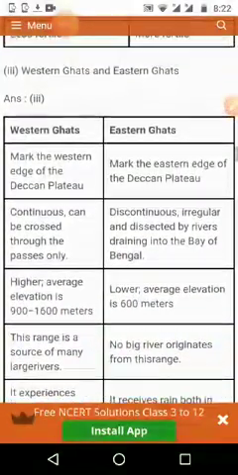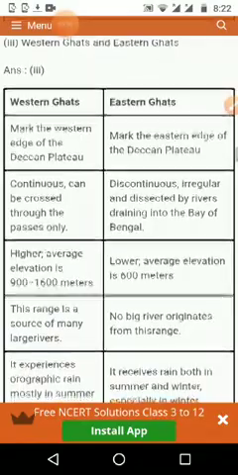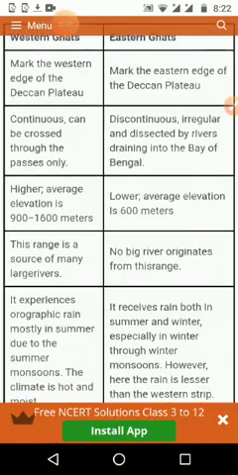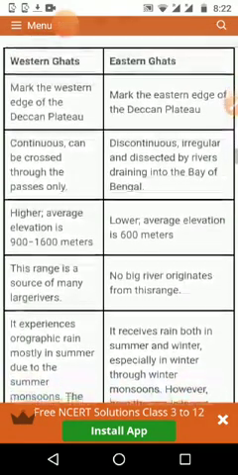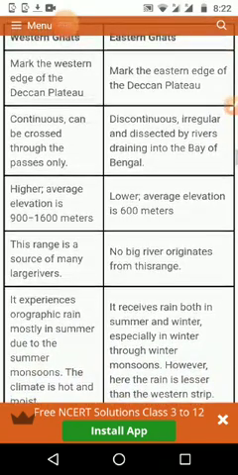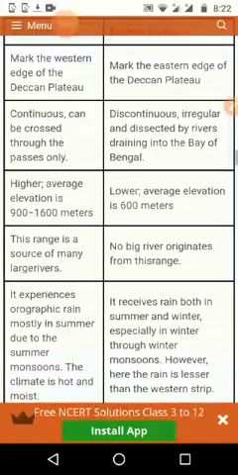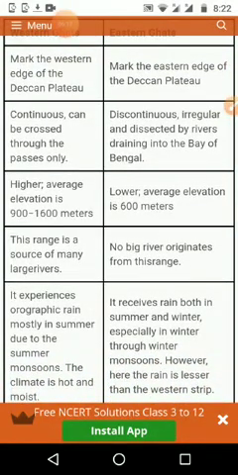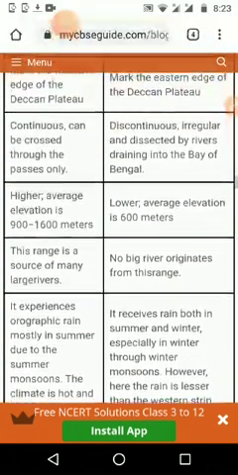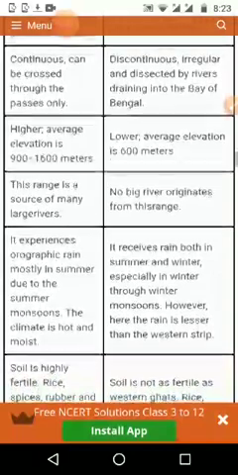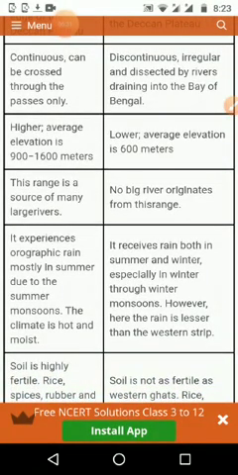The next one, Western Ghat and Eastern Ghat. When we took the lesson, at that time itself we said all these things. The Western Ghat and Eastern Ghat mark the edges of the Deccan Plateau. The western side of the Deccan Plateau is touching the Western Ghat, and the eastern side is touching the Eastern Ghat. The Western Ghat is very continuous and can be crossed only through passes, and the Eastern Ghat is discontinuous and irregular and dissected by rivers, because the rivers come in between and there we can see the gaps.